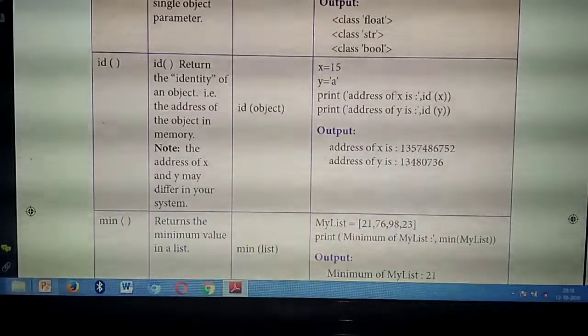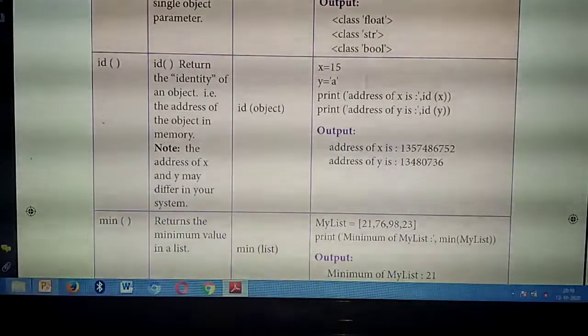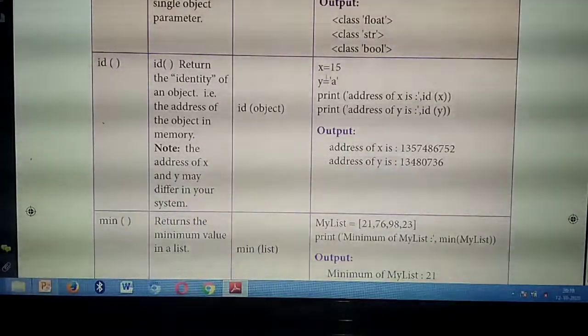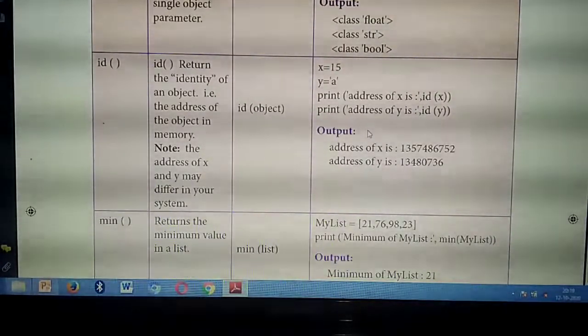So, in print what you need to give? Address of X is what? Which function you need to call? ID of X. Then address of Y is ID of Y. Okay. So, now you are going to run the program. So, what output you will get?